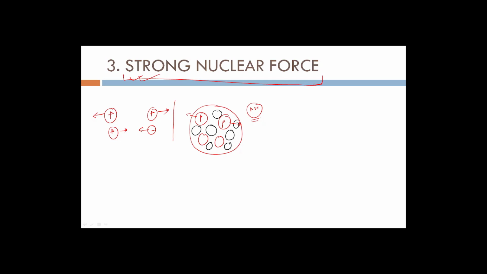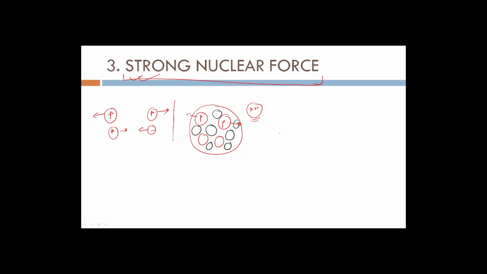To sum it up, what do we need to know? We need to know that inside the nucleus there lie protons and neutrons. Protons are positively charged, so there will definitely be electrostatic repulsion between them. But even after this repulsion, protons can stay together inside a nucleus. Why? Because of a force called the strong nuclear force. And also remember that the strong nuclear force doesn't only work between protons and protons, but works between protons and neutrons also, and neutrons and neutrons also. So inside a nucleus, this strong nuclear force is making them stay together.